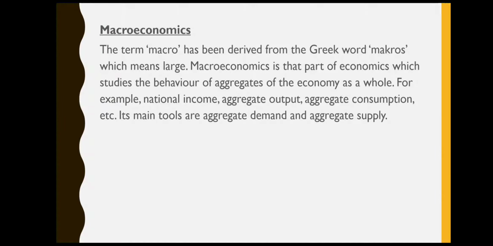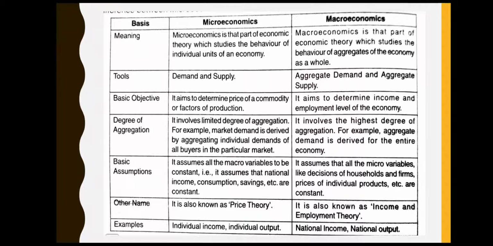And over here, the main tools, the main things that are used to determine various other components to help the government to decide what is to be done. These tools are aggregate demand and aggregate supply. So this is the difference between microeconomics and macroeconomics.